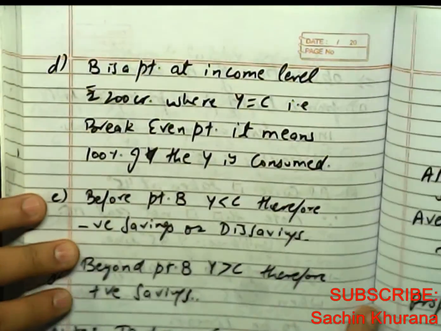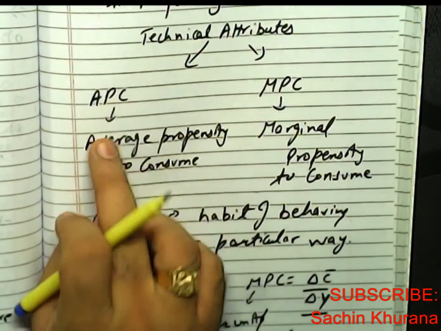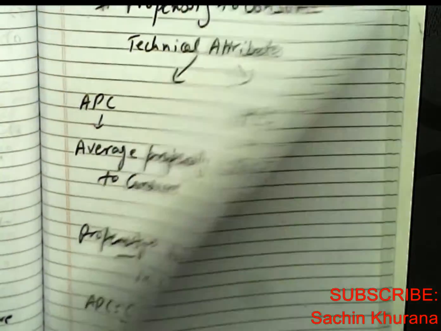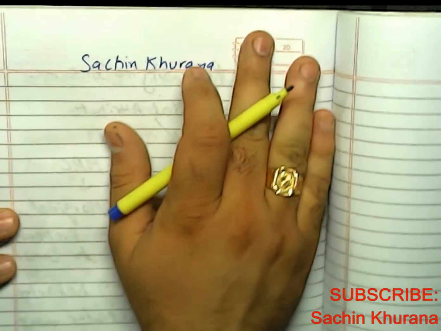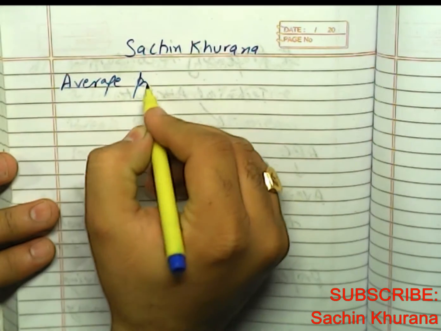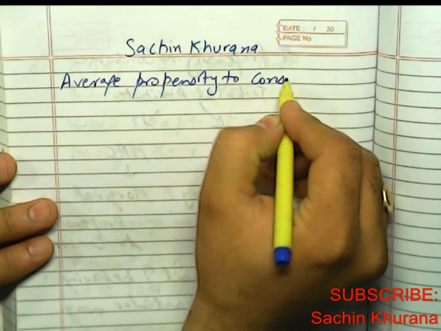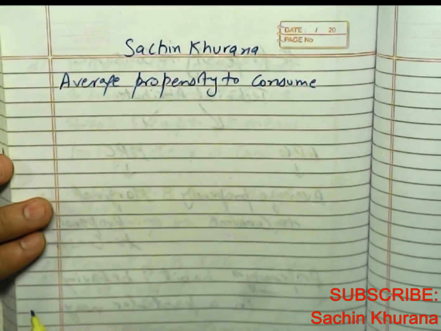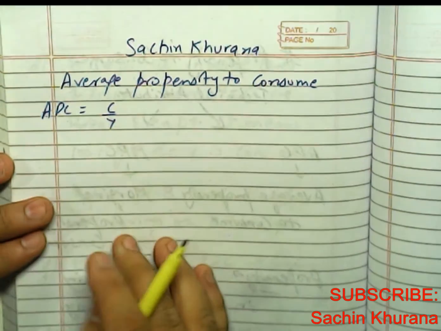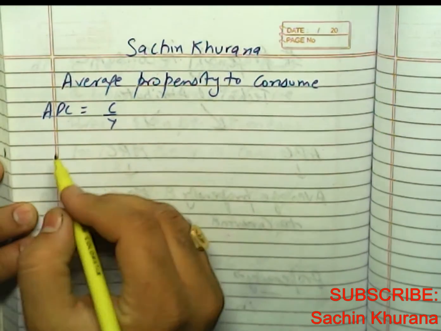In the previous lecture, we had discussed propensity to consume, in which we discussed APC and MPC, that is average propensity to consume and marginal propensity to consume. Now let us make their schedules. First we will make it for average propensity to consume. We know its formula is APC equals C upon Y, that is consumption upon income. So let's make a table.